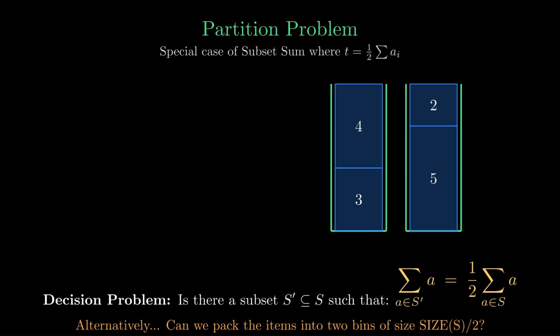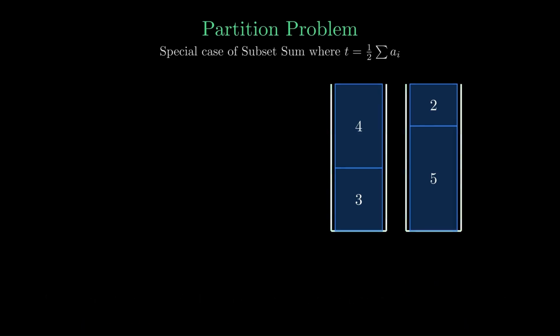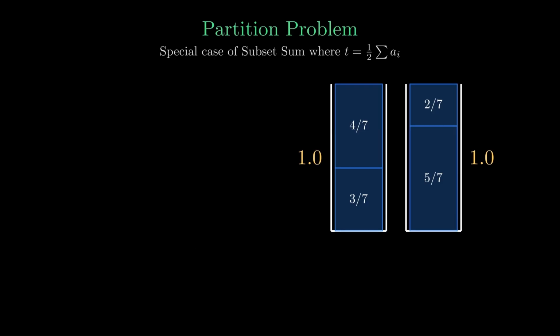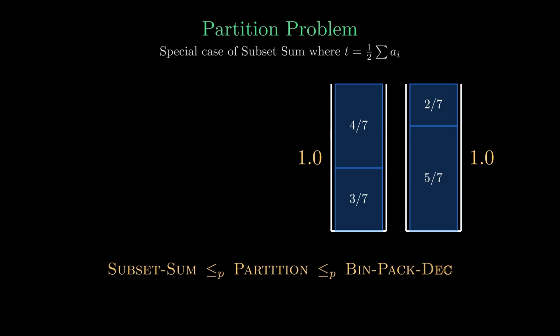If we do pack the items, what if we now normalize them by dividing their sizes by the size of the bin? This turns into an instance of the bin packing problem, and the optimal number of bins is equal to 2 if and only if the answer to the partition problem is a yes, which is an NP-hard problem. So by the transitivity of reductions, we've shown that the bin packing problem is also NP-hard.